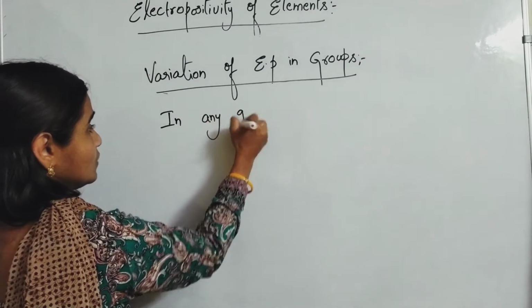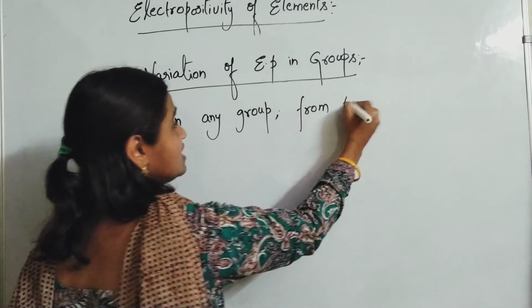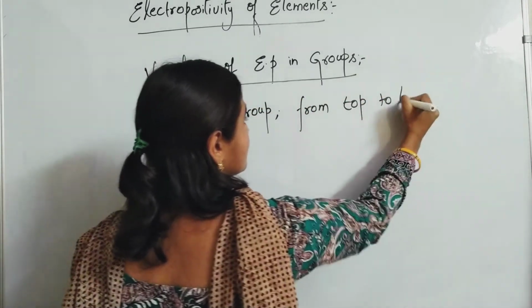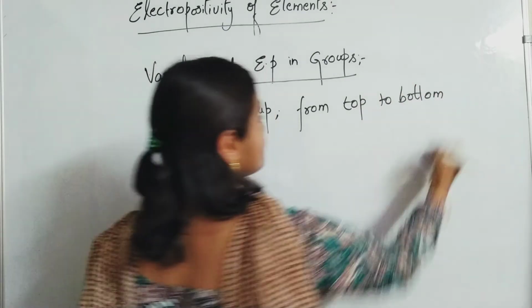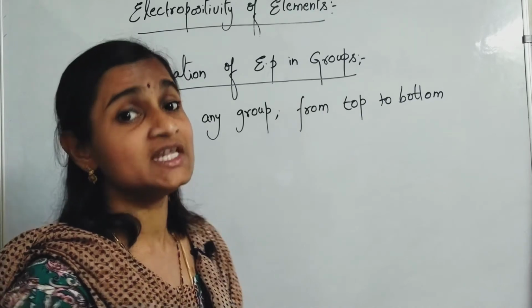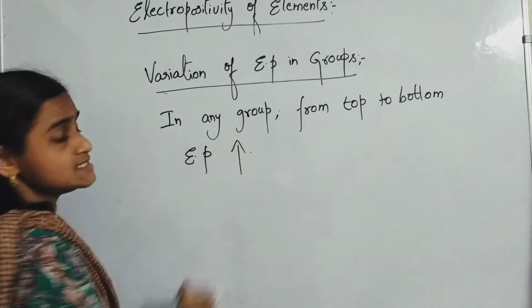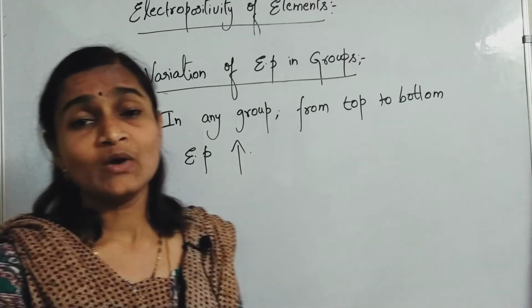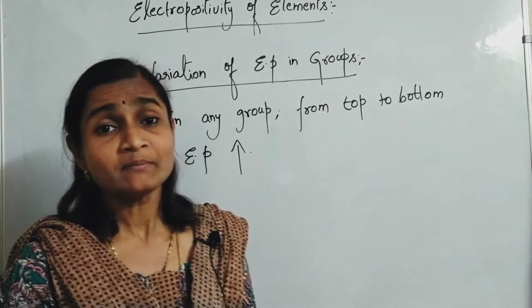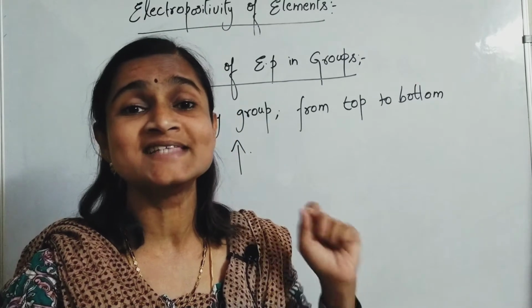Okay, now in any group from top to bottom, what happens to electropositivity? Electropositivity increases. That means what? I already told you once, in any group the bottommost element is a metal.